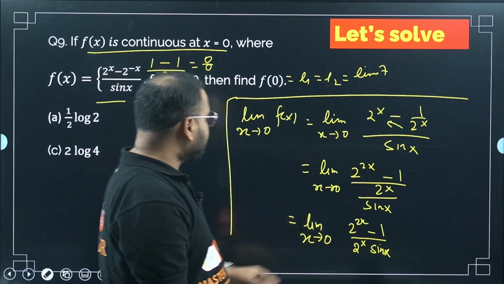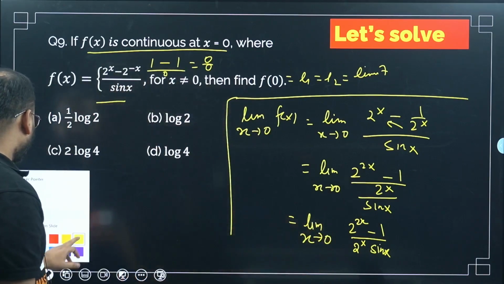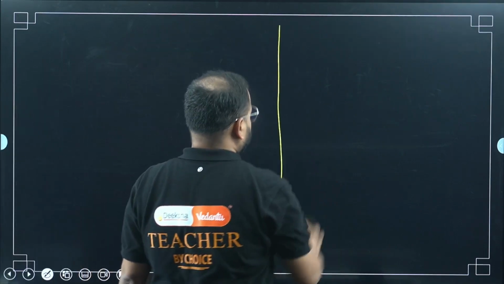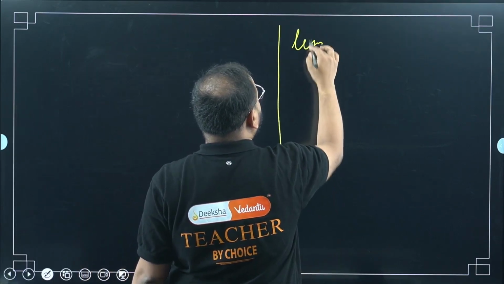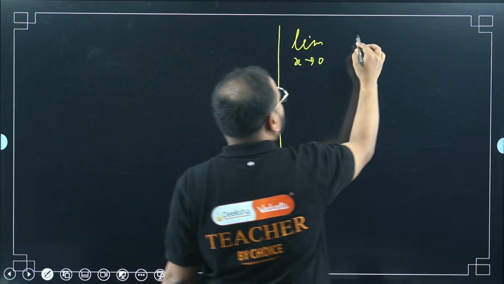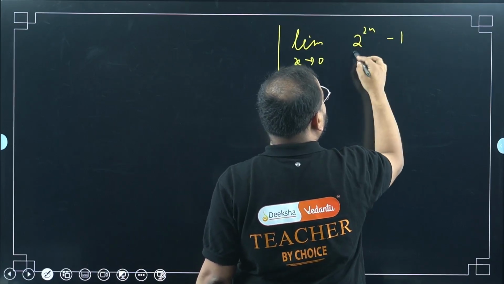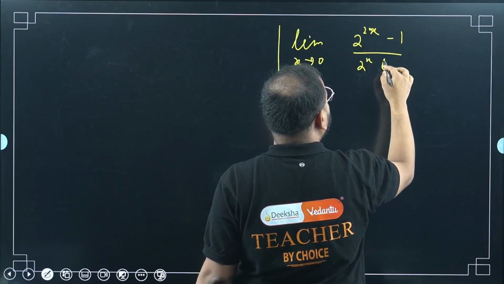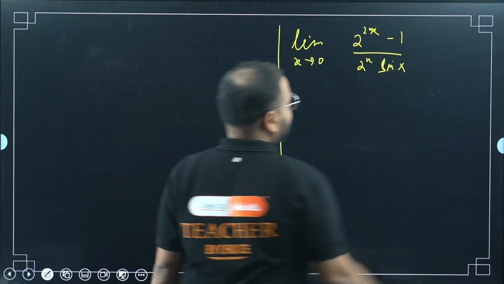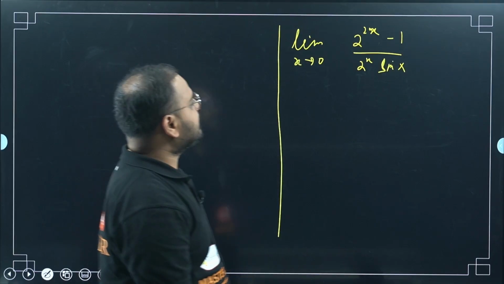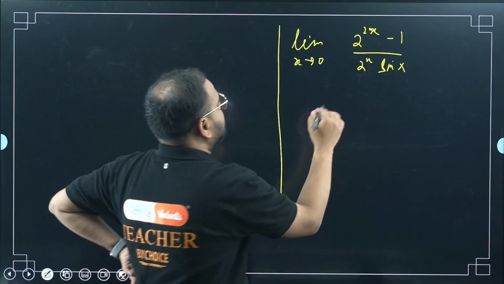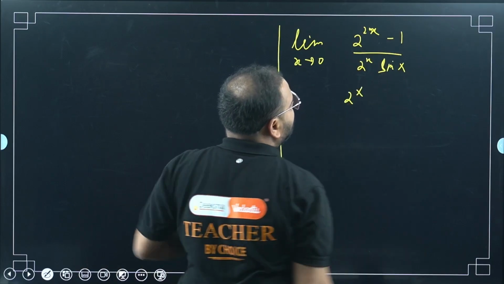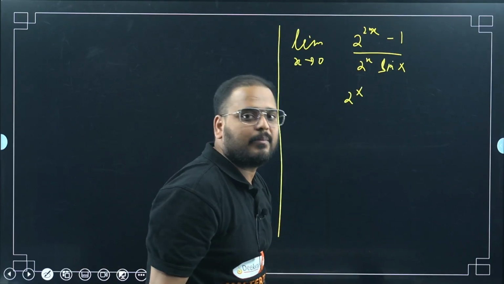Alright, sir. So let's simplify it. Moving ahead. So let me write it here. Limit x tends to 0, 2 power 2x minus 1 upon 2 power x sin x. Okay. Now we'll do what? We'll multiply it with x on both sides, up and down. Let's check why I'm doing this, because I'll get what, bacha? I'll get here sin x by x, no? That will be 1, no?